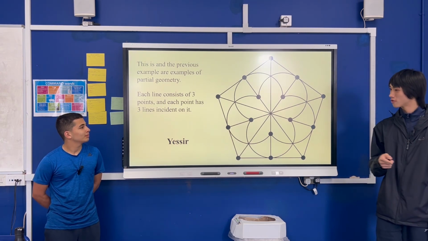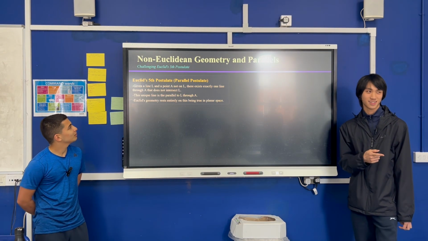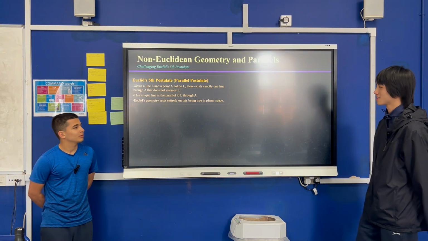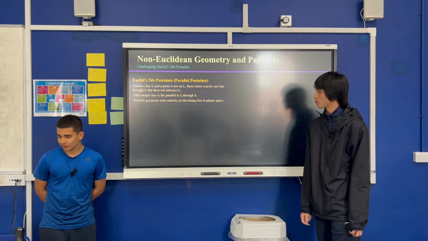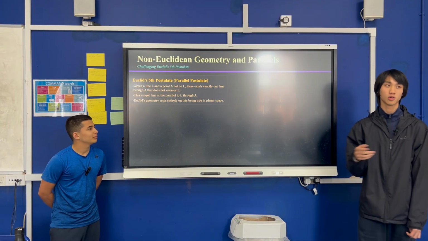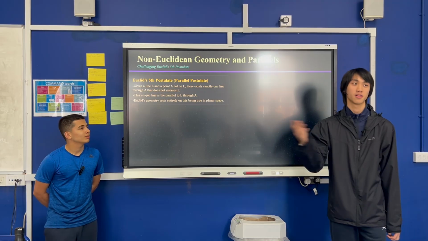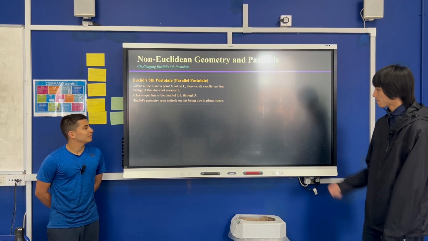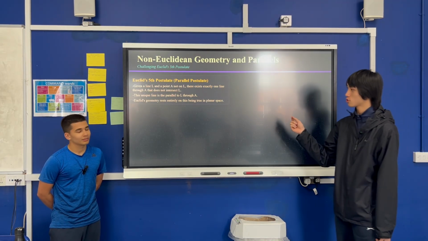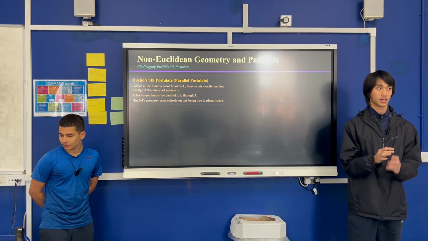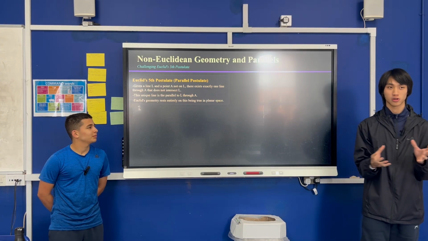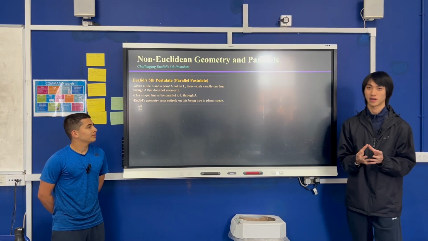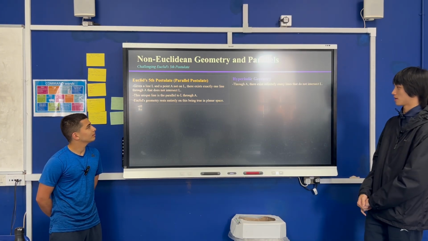And let's move on to what we're here to talk about today: non-Euclidean geometry and parallels. Euclid's 5th postulate, the parallel postulate, states that there's only one unique line which is parallel to a given line at a point. Now let's try to change this rule, because you could change that rule and get some interesting geometries from it. Let's see what kind of geometries you can get.